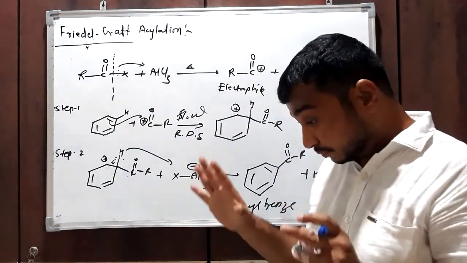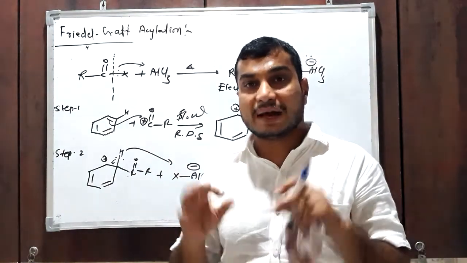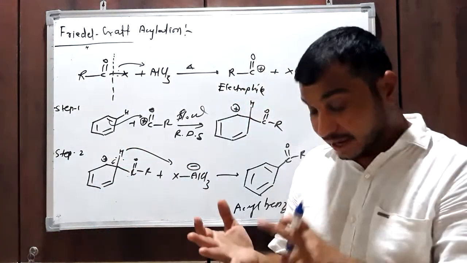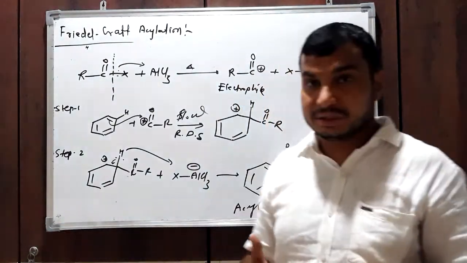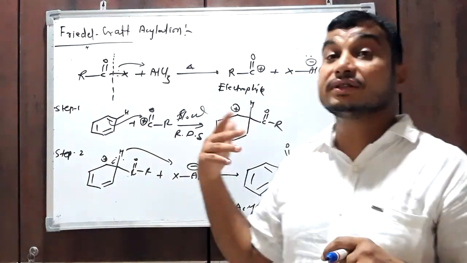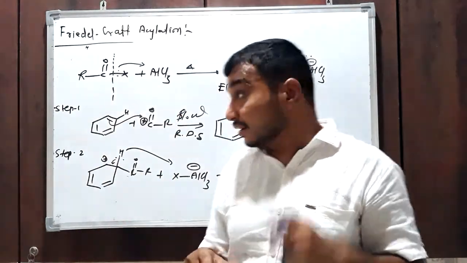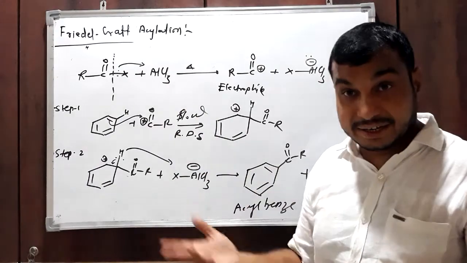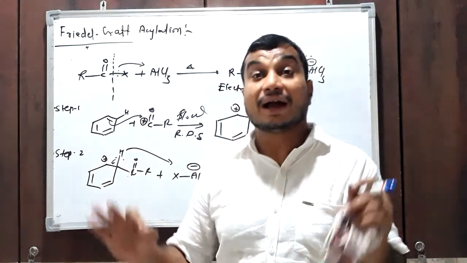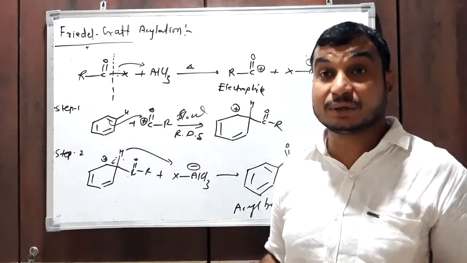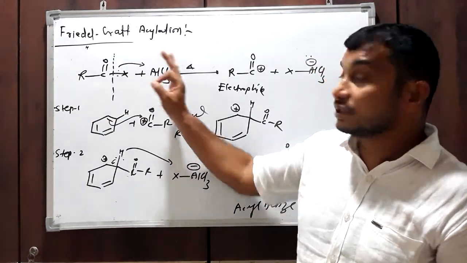Now in this topic we have discussed some examples of aromatic electrophilic substitution reaction like halogenation, under which chlorination and bromination, then nitration, meaning replacement of hydrogen by a nitro group, then sulfonation, replacement of hydrogen by the sulfonyl group SO3H, and then Friedel-Crafts reactions, acylation and alkylation. These are some examples of aromatic electrophilic substitution reaction, and these are the characteristic reactions of any aromatic compound. All aromatic compounds must undergo this type of reaction.